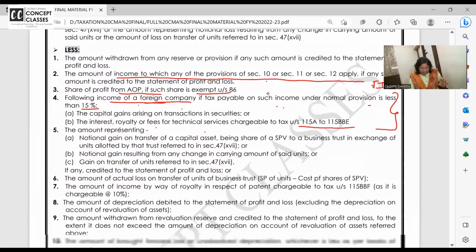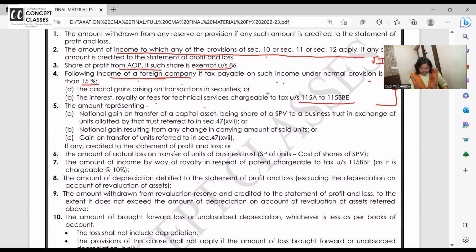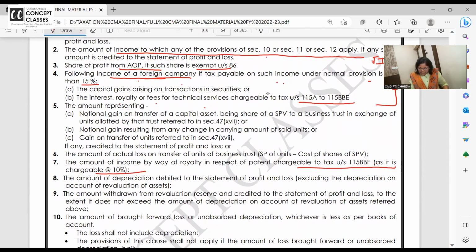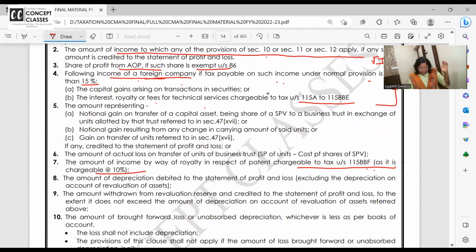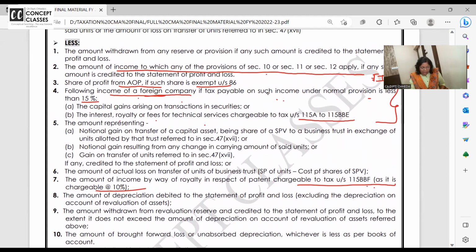And come here, see this. Related to patent, ye raha. If there is any income which is taxable under 115 BBF, remove it. Are you clear? Next item I am discussing now is amount representing notional gain on transfer of capital asset being share of SPV.